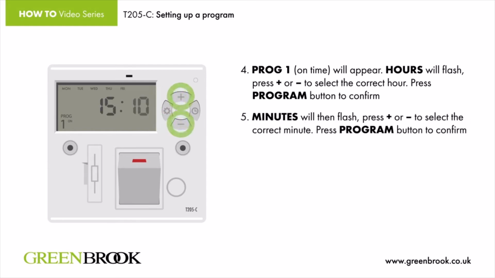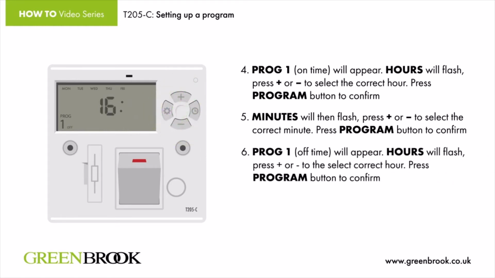5. Minutes will then flash. Press plus or minus to select the correct minute. Press Program button to confirm. 6. Prog 1 off time will appear. Hours will flash. Press plus or minus to select the correct hour. Press Program button to confirm.